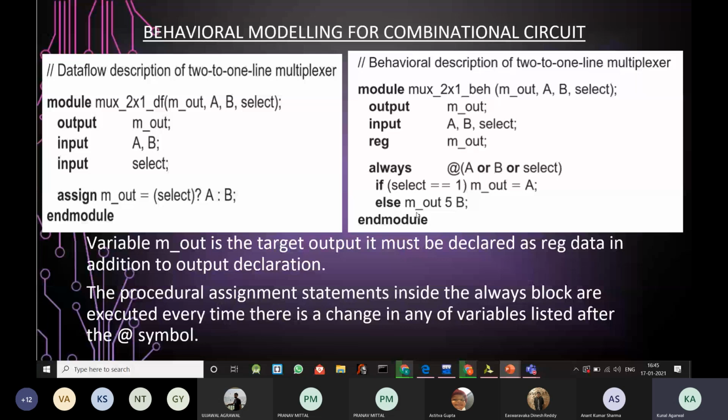So whenever we have a change in A or B or select, the following two statements are executed, in which if the value of select is 1, then corresponding to the output m out, the value A is assigned, else if the select value is equal to 0, then correspondingly we assign the value B to the output. Of course, here there should be an assignment operator. There is a single equal to sign. It's a typo. No, it should not be a double equal to sign. Okay.